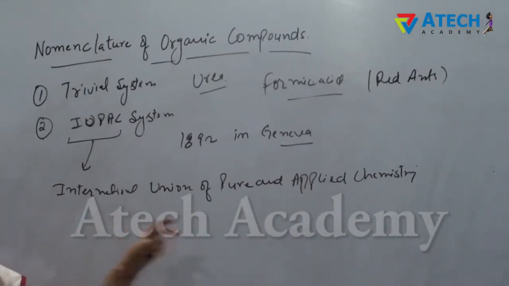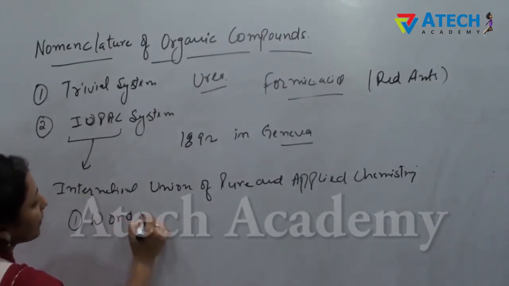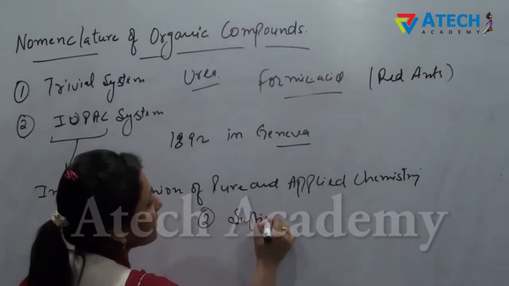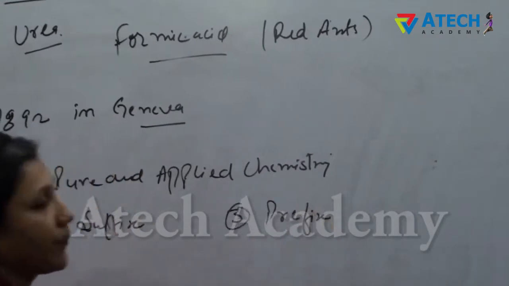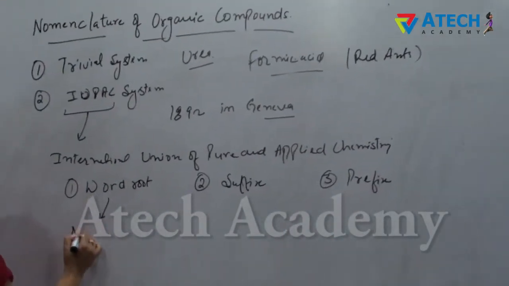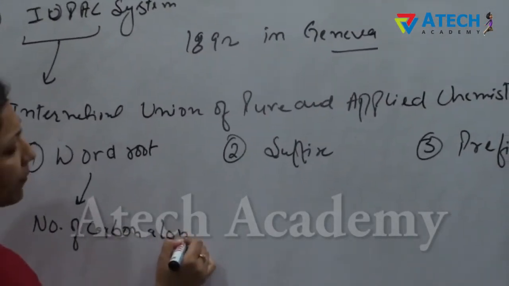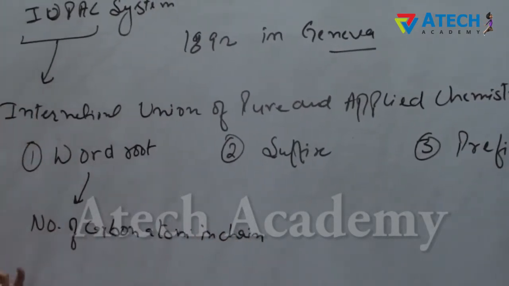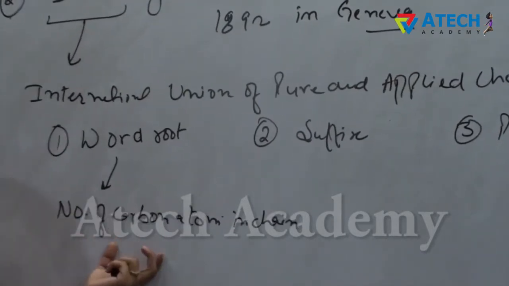The naming of organic compounds further consists of three parts. First one is word root, second one is suffix, and third one is prefix. The word root represents the number of carbon atoms. How many carbons are present in a chain? It means how long the length of the chain is. It is represented by the number of carbon atoms.